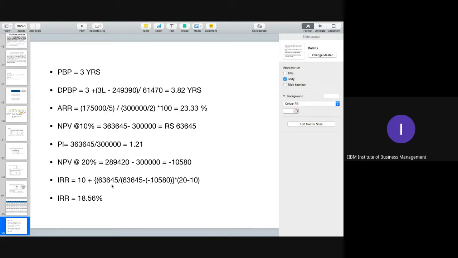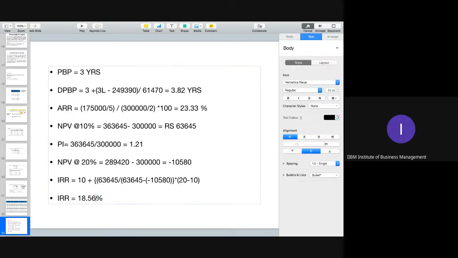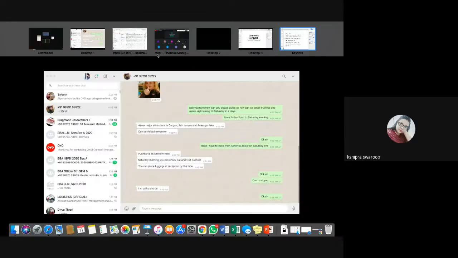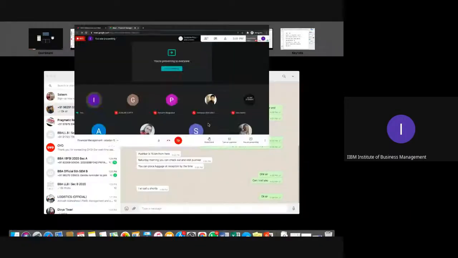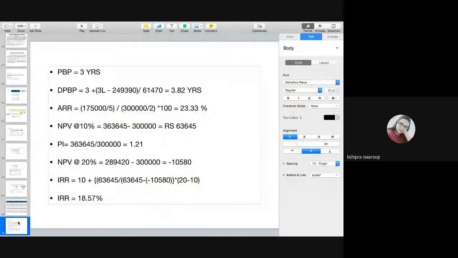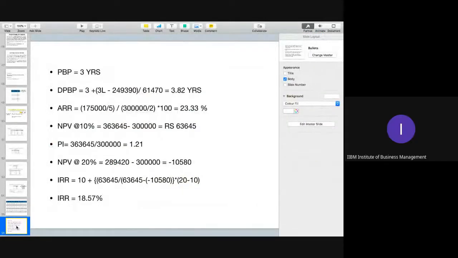Okay. So 63645 divided by 74225 into 10. That is 8.57. Correct. So it is 8.57 and this is 10. 18.56 or 18.57, whatever it is. 57 it is. First of all, calculate denominator and then go for other calculation. Is it clear, please, everyone?